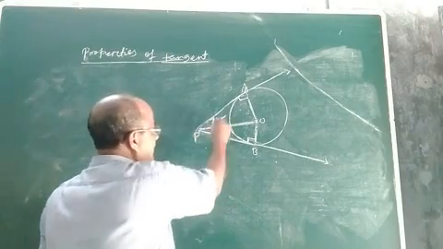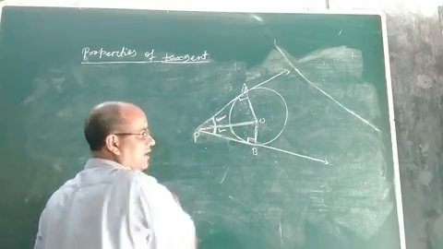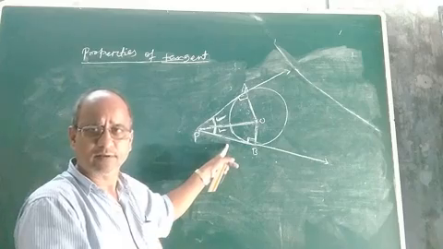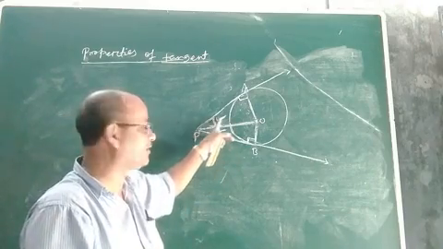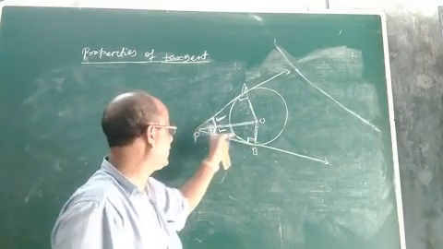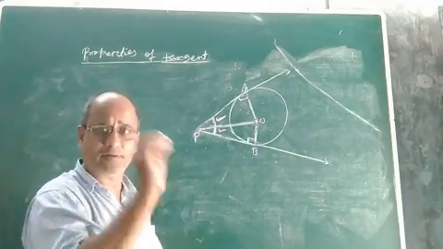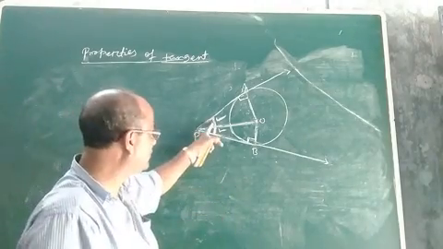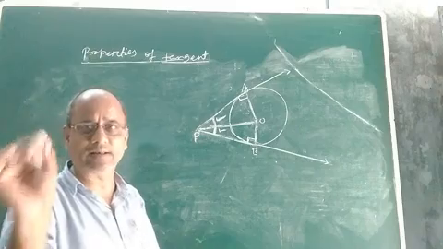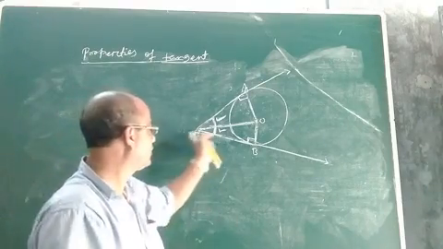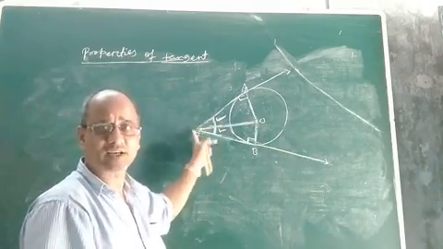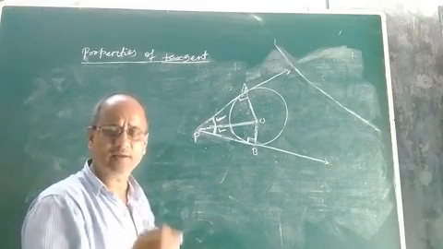If we can prove that this angle and this angle are equal, that means the angle of inclination between the two tangents is the same. It will show that the two tangents, PA and PB, are equally inclined with the line segment joining the center and the point of intersection of the two tangents. Okay, this can be proved.